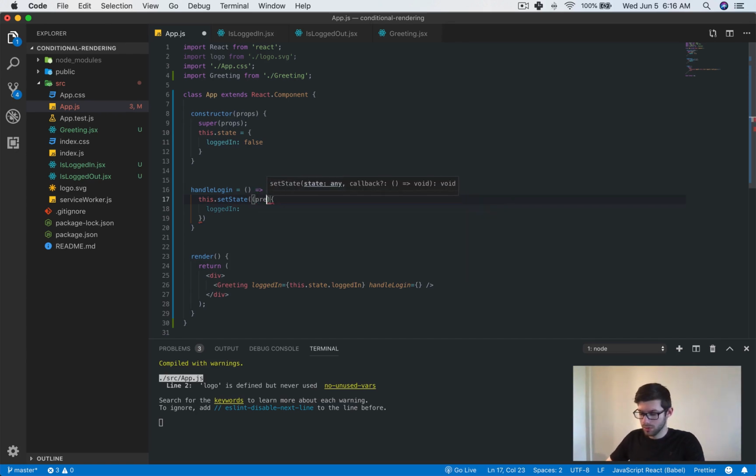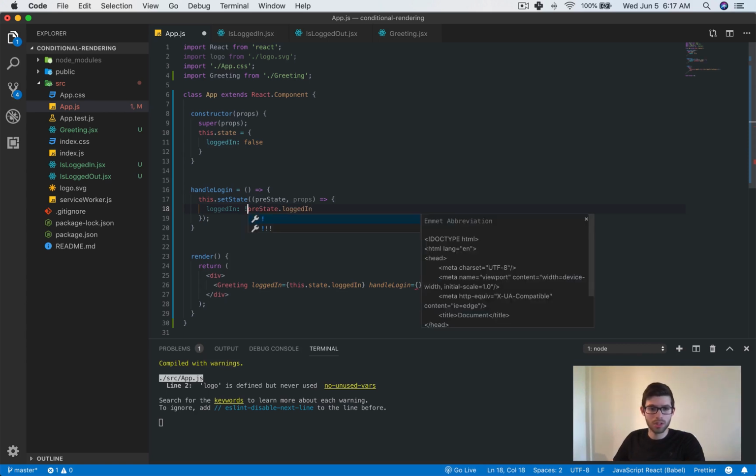We need prevState and we need props. And then this will equal whatever prevState.login is not.